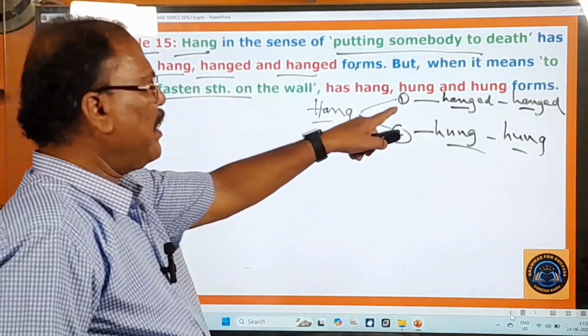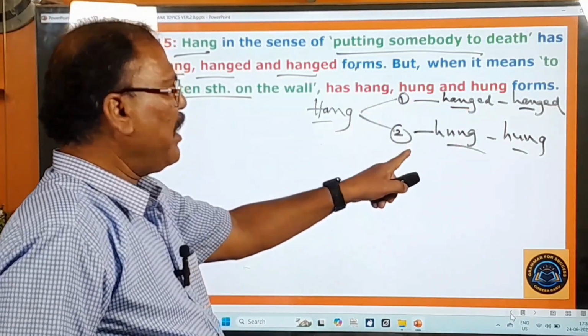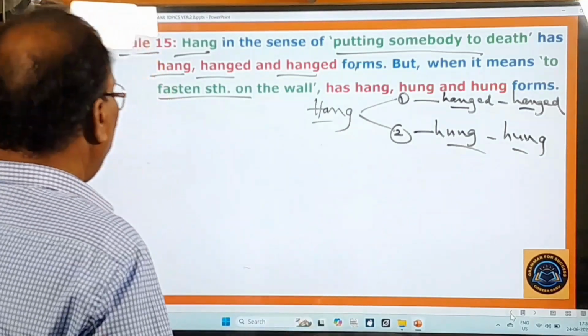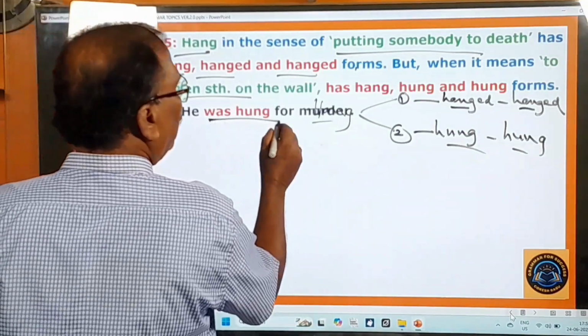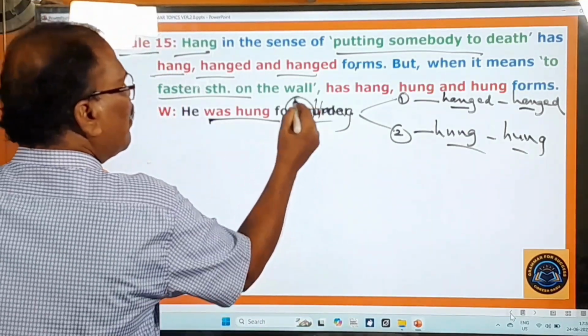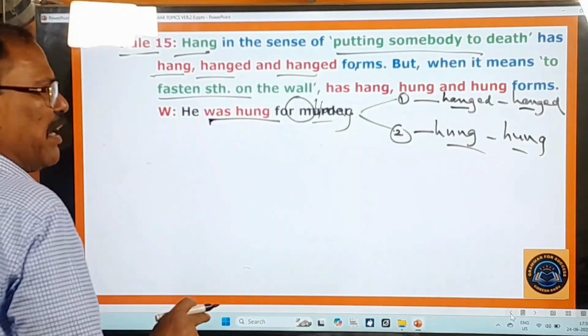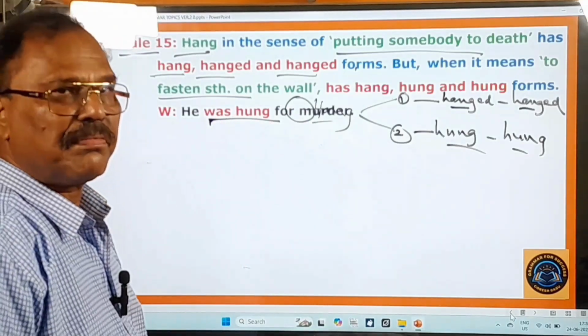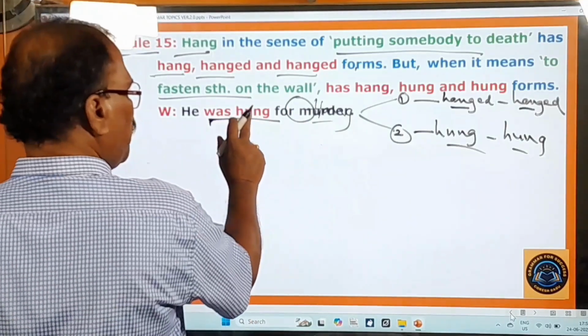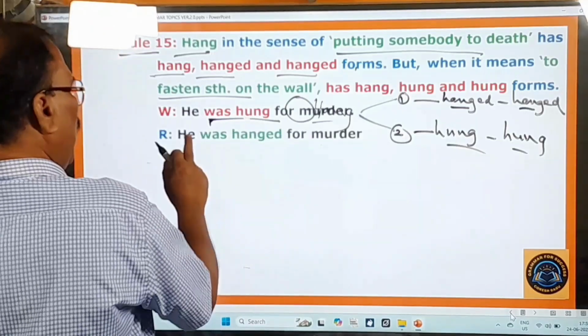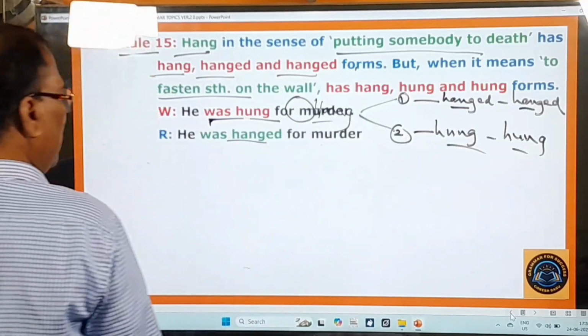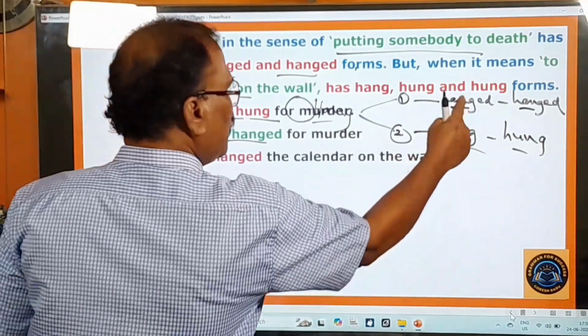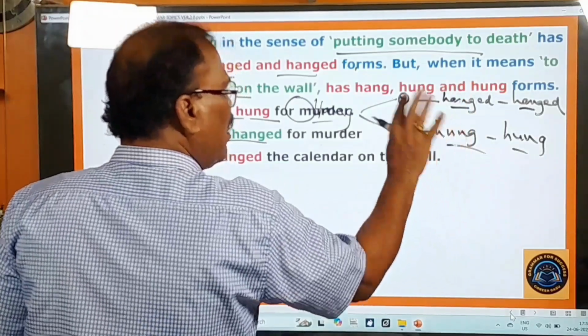ఈ హ్యాంగ్ యొక్క మీనింగ్ ఇదైతే ఫార్మ్స్ అవి, హ్యాంగ్ యొక్క మీనింగ్ ఇదైతే ఫార్మ్స్ ఇవి. Right. And here you pay attention. He was hung for murder. Okay. For murder. హత్య చేసినందుకు వాడిని వేలాడదీస్తారా, ఉరిదీస్తారా? Wrong verb is used here. What should we do then? He was hanged for murder. That is there. That means in the place of this is used. That is only the thing that